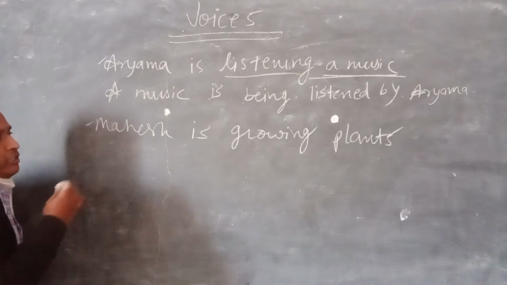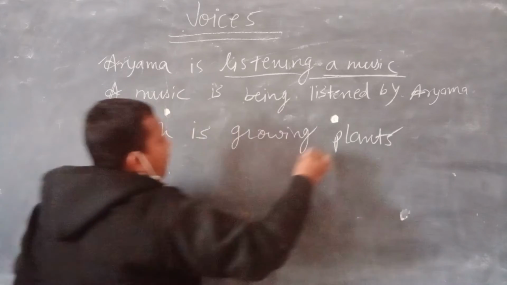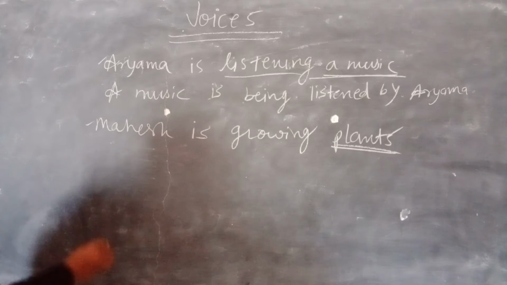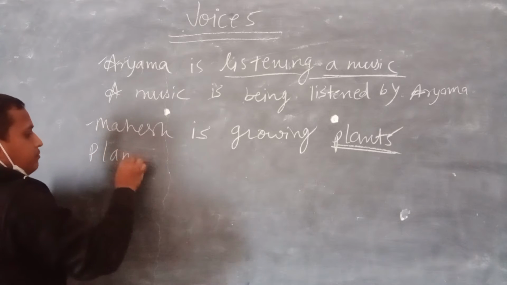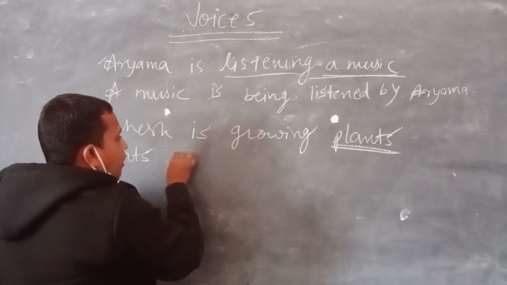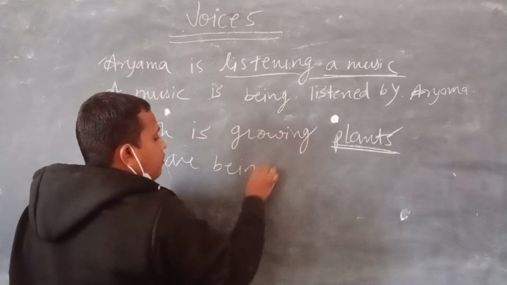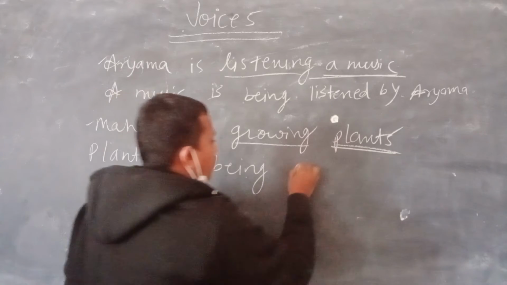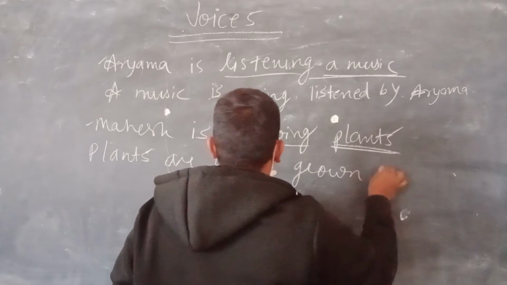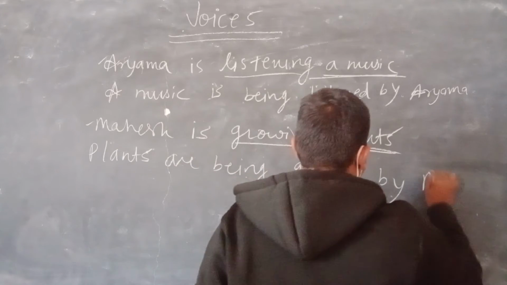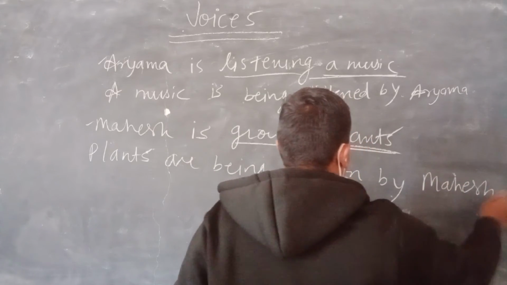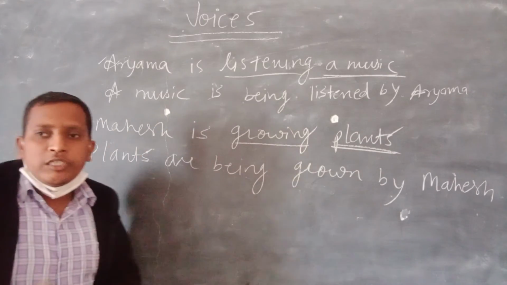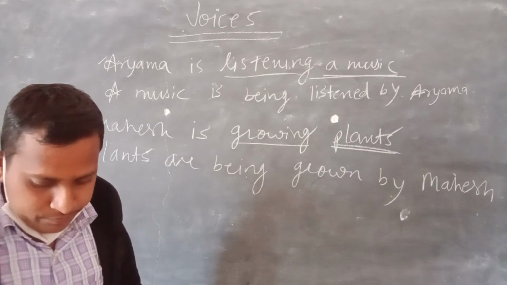Now let us change this active voice into passive. Here plants are the object. Plants are being. Past participle of growing is grown. Plants are being grown by Mahesh. So in this way, active voices are changed into passive.